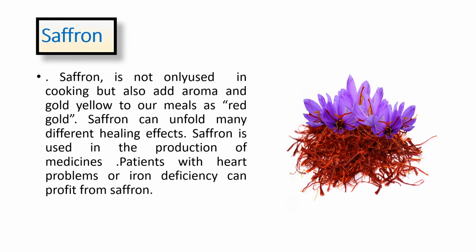Next, this flower has threads of gold, and the answer is saffron. Saffron is not only used in cooking but also adds aroma and golden yellow color to our meals. Saffron can unfold many different healing effects. Saffron is used in the production of medicines, and patients with heart problems or iron deficiency can profit from saffron.